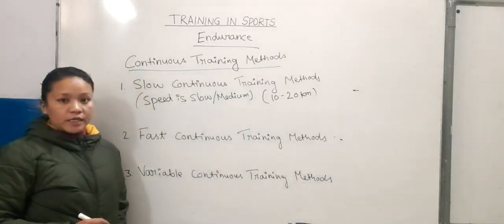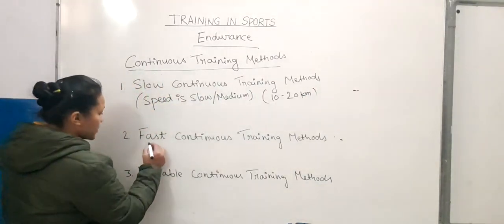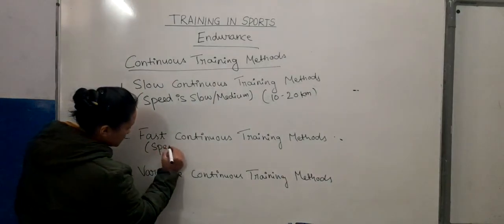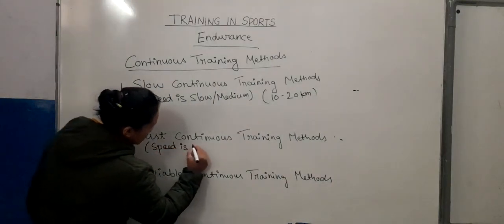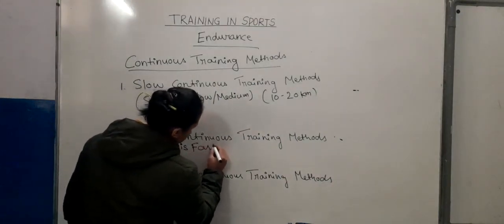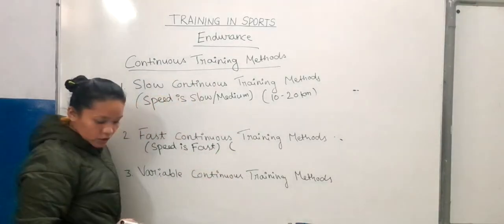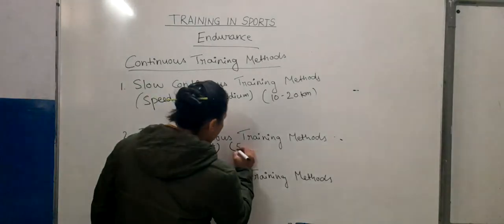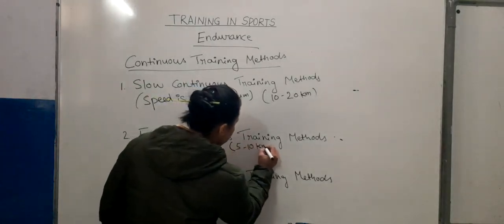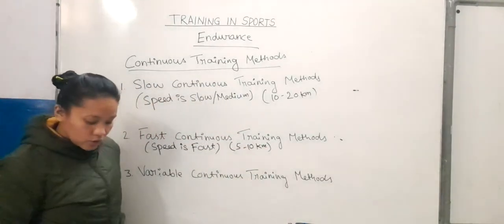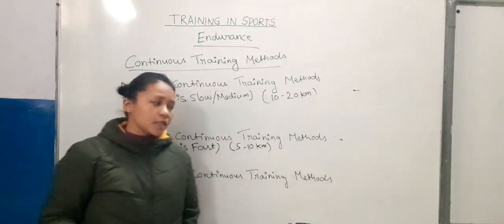In fast continuous training methods, speed is fast, and the duration of workout is around 5 to 10 kilometers, that is 1 hour to 30 minutes.